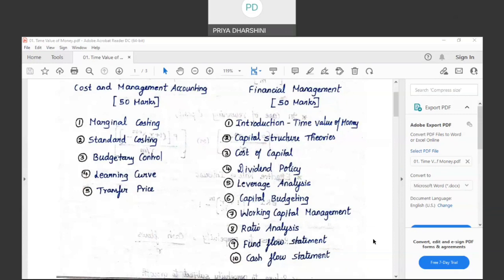This capital structure analysis has led to the development of various theories by various financial management economists, who have suggested various theories for the proper mix of debt and equity, for the proper composition of equity and debt in the capital structure. So that is what we will study in capital structure theories.